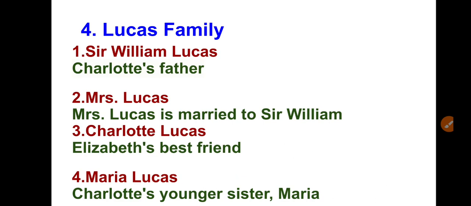So here the Lucas family: Sir William Lucas and Mrs. Lucas and Maria Lucas. Charlotte Lucas is a very important character here.